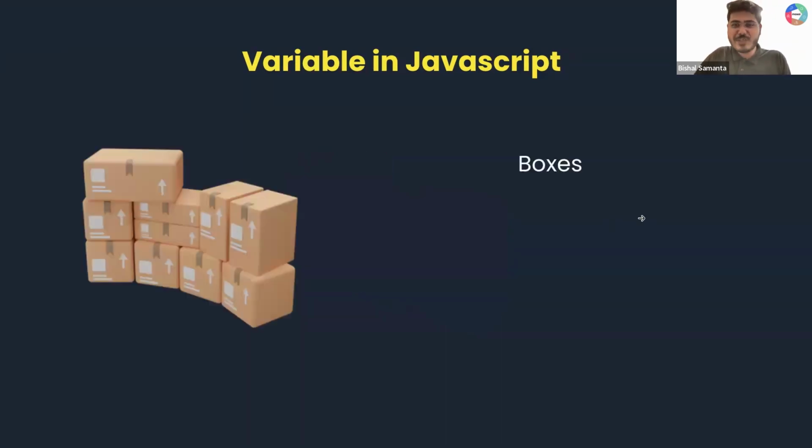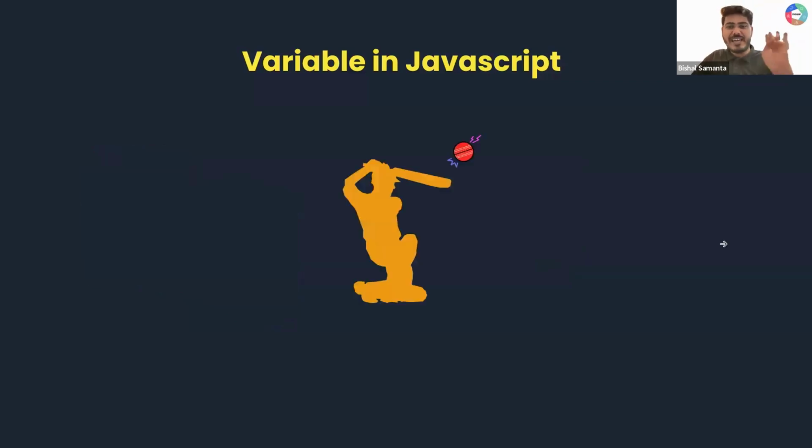Yes, exactly. So this is nothing but a box. In JavaScript, listen to me very carefully, a variable is nothing but a box or a container where you can store some data. Sorted? In JavaScript or any programming language, what is a variable? A variable is nothing but a box or a container where you can store some kind of data. Cool? Clear? Okay. Can you tell me who is your favorite cricketer? Let's see.